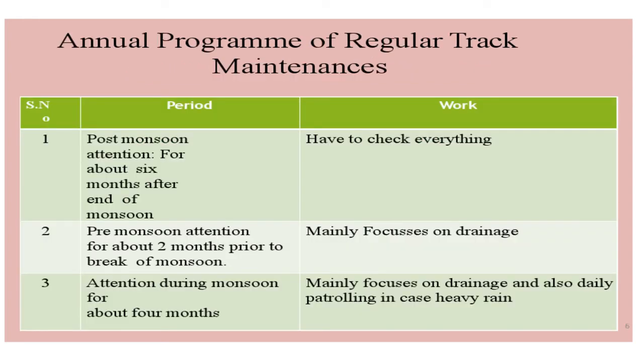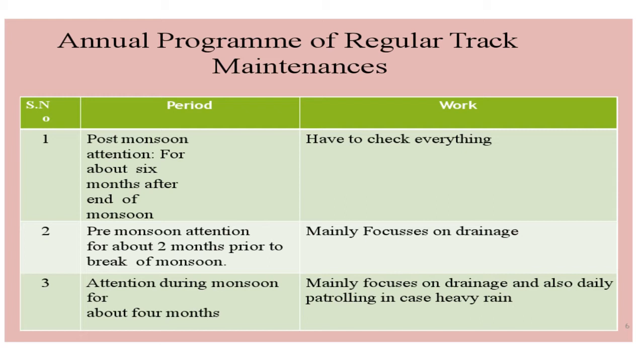Now coming to the annual program of regular track maintenance. Post-monsoon attention is there, pre-monsoon attention is there, and attention during monsoon is there. Okay, so let's go through what the period is and what work is to be done. Post-monsoon means after the monsoon, what is to be done. For about 6 months after the end of monsoon, the track has to be checked every time. That means the sleepers have to be checked, the ballast has to be checked, then we have to check the rail fastenings also.